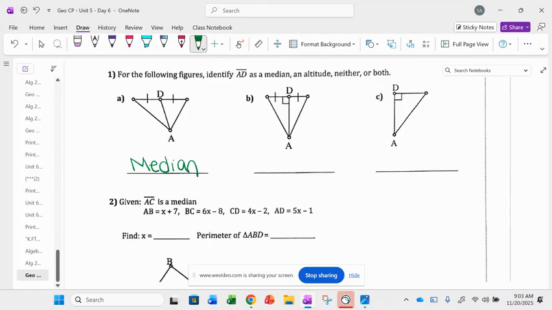All right, in letter B, how many people say it is just a median? How many people say it's just an altitude? How many people say it's neither? How many people say it's both? Perfect, this is both.